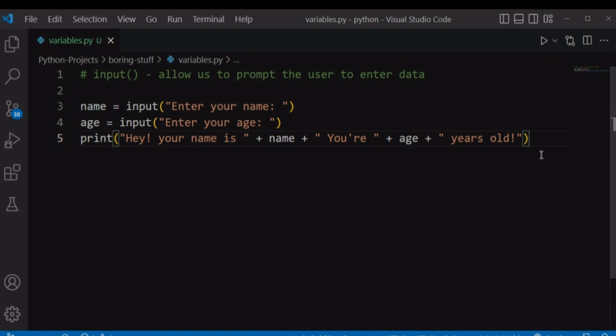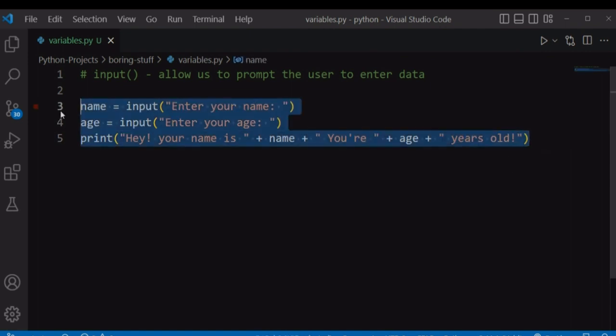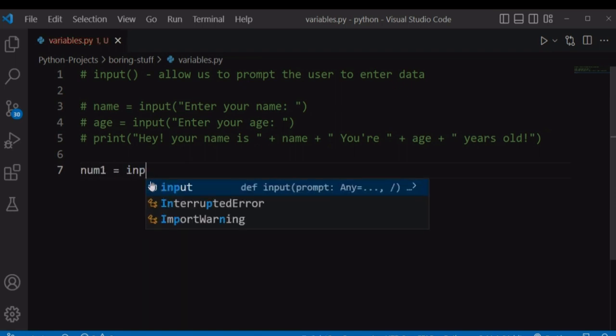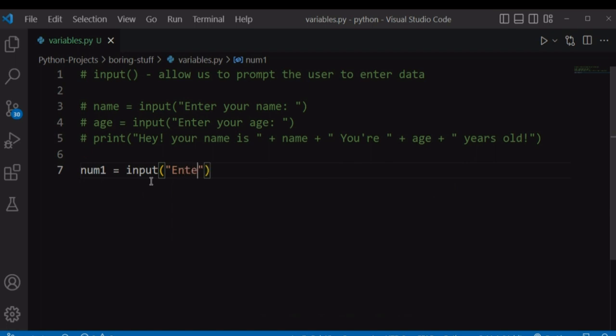Now that we have learned how to collect inputs from the user using the input function, let's build a simple calculator that adds two numbers. We are going to collect these two numbers from our users and store them in variables. Let's say variable num1 will be a prompt that says enter a number. We are going to collect this number from the user and store it in this num1 variable.